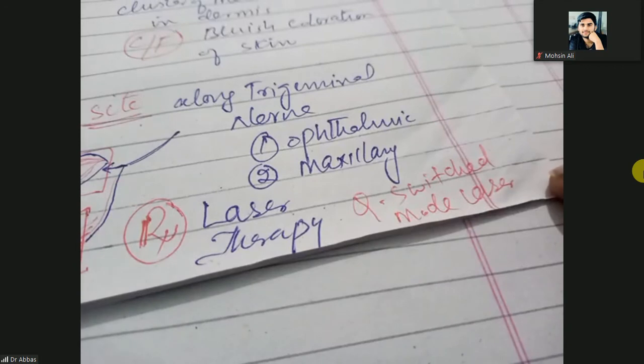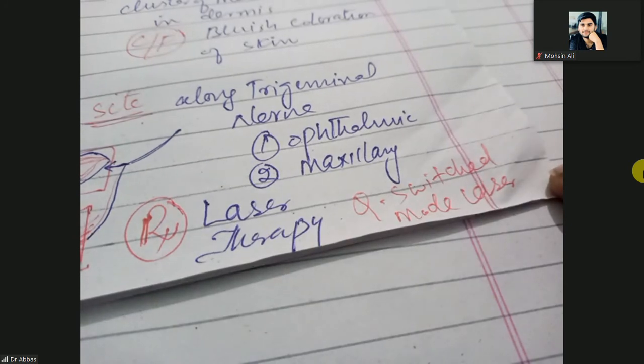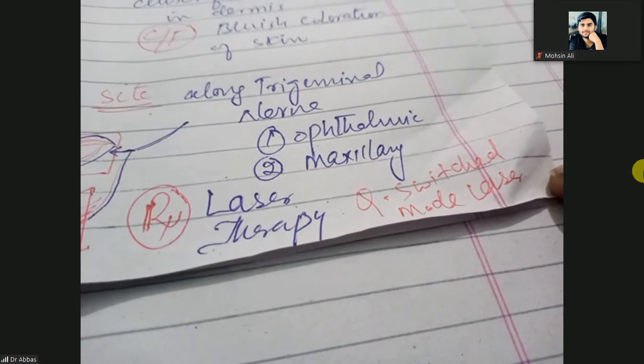This laser therapy is known as Ruby or Q switched mode laser therapy. First, you just have to remember the name. The name of the therapy is the Q switched mode laser therapy. Next one is the nevus of Ito.